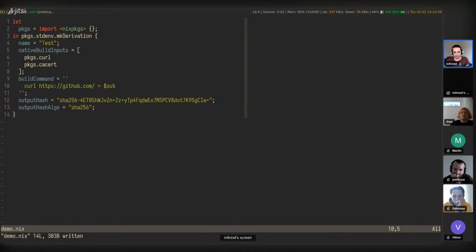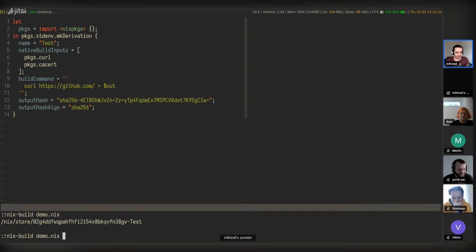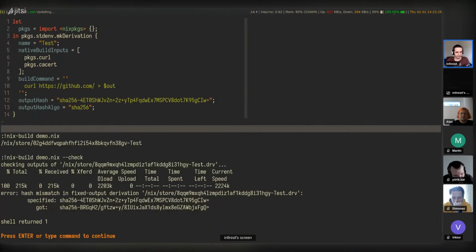In this case, this works, but it's not great because, of course, GitHub changes every time. Probably if we fetch this again, it's going to fail. Let's try this. So currently it works, but if we try it again with --check, yeah, we already get a different hash.